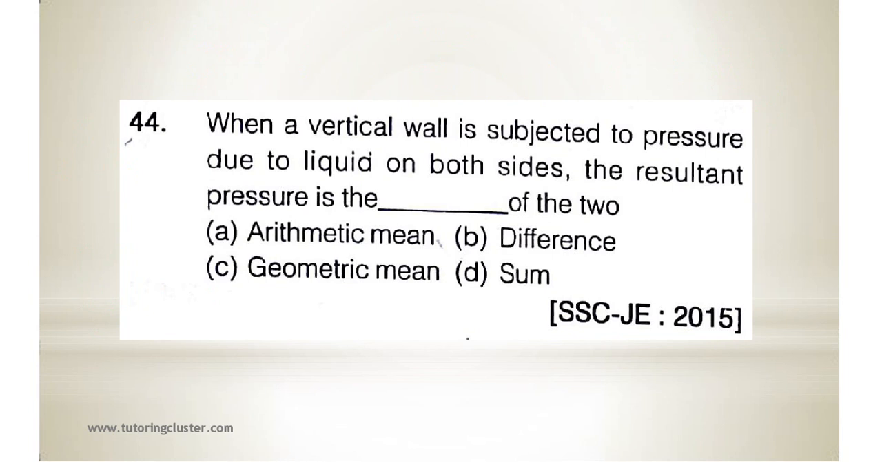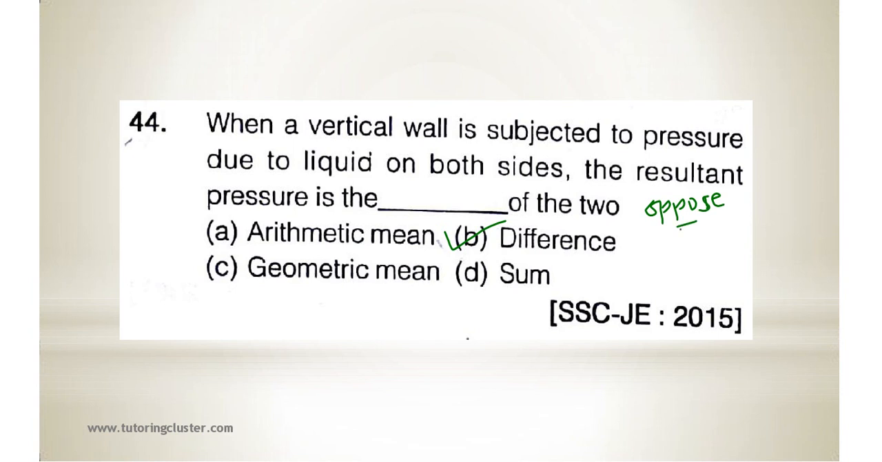Question number 44. When a vertical wall is subjected to a pressure due to liquid on both sides, the resultant pressure is the dash dash of the two. Okay, so basically when a vertical wall is subjected to pressure due to liquid on both sides, the resultant pressure is what? It's a difference of the two. Why difference? Because those two pressure forces are going to oppose each other.